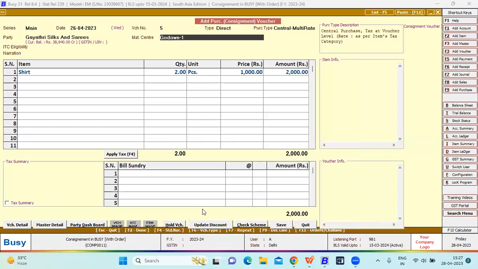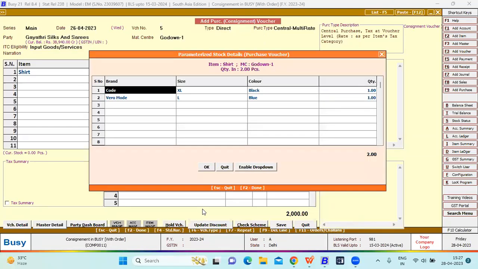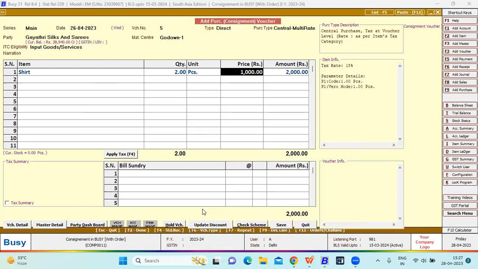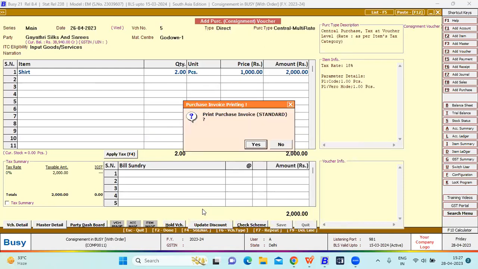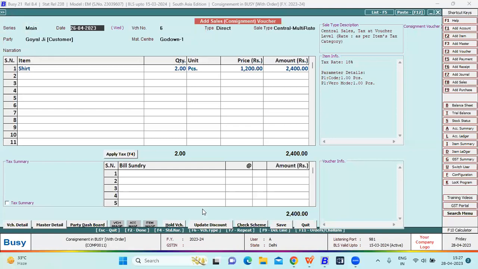I have to select OK now. All the item details will be loaded automatically. 1000 is the purchase price for this item. The 1000 price will automatically be picked. On saving the voucher, it will ask you, do you want to copy and generate the sale voucher? If I click on yes, see, it will automatically add the sale voucher.